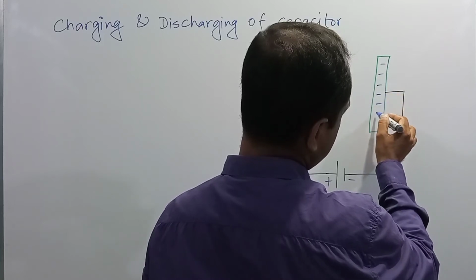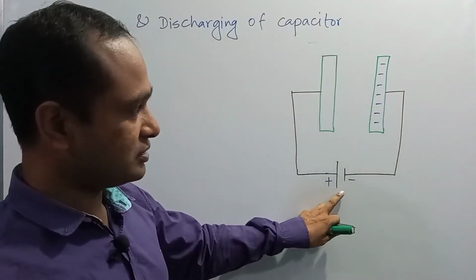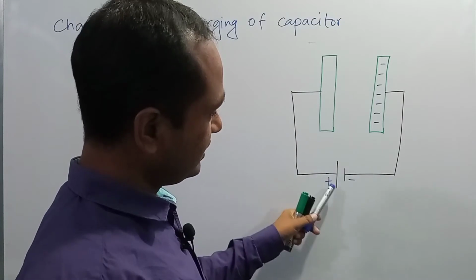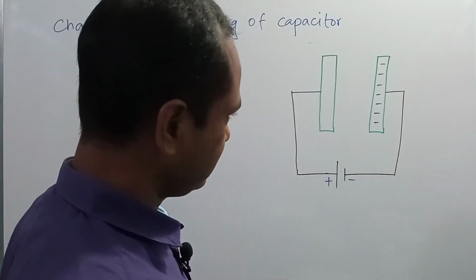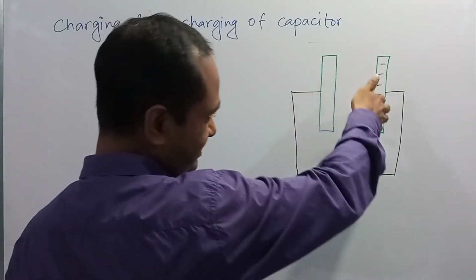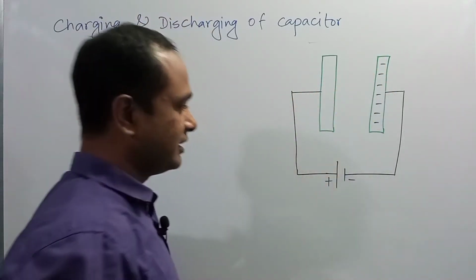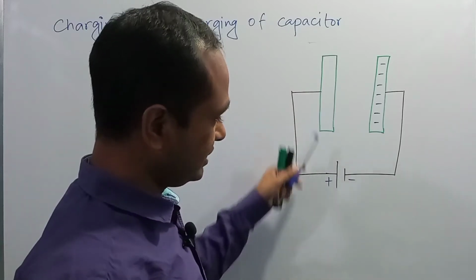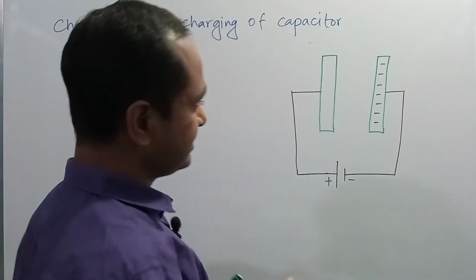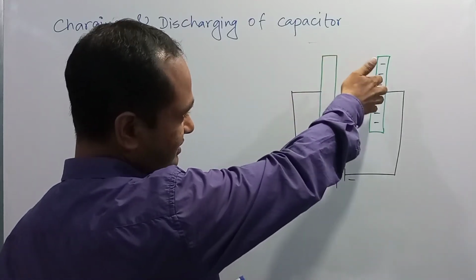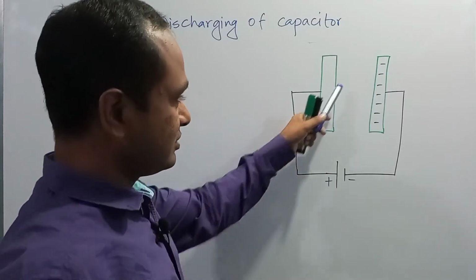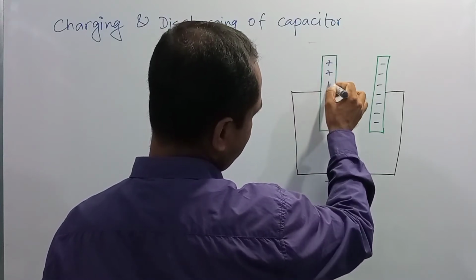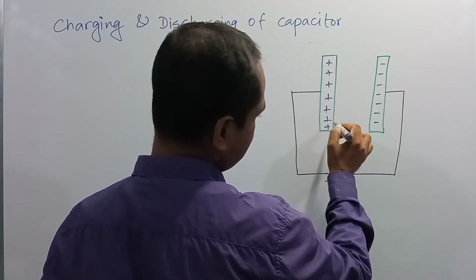On the other hand, since the positive end of the cell is connected with the other plate, the positive pin will attract the negative charge from this plate, and the electrons will be repelled by the negative charge of the first plate and displaced from this plate, and positive charge will appear in the plate.